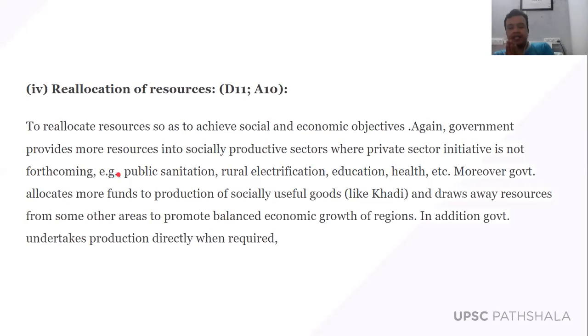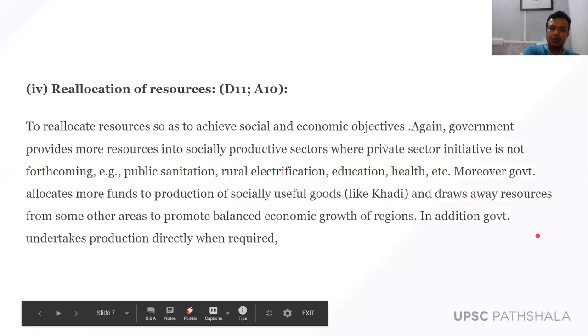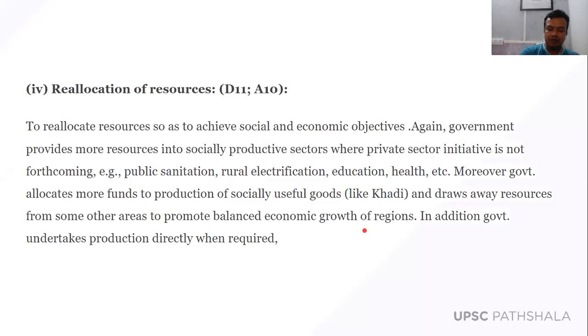We have seen that India is a mixed type of economy, and in a mixed economy some of the goods and services are provided by the government and some by the private sector. The government tries to provide some goods and services which are not affordable to some sections of society. That is why the government allocates more funds to protection of socially useful goods like khadi, and draws resources away from some other areas to promote balanced economic growth of regions. In addition, the government undertakes activities directly whenever required.